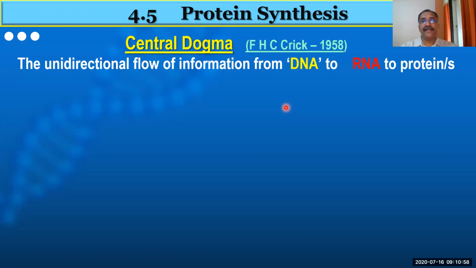From DNA till the synthesis of protein, whatever processes and steps are there are shown in 2 or 3 lines as a representation. So this is the central dogma.